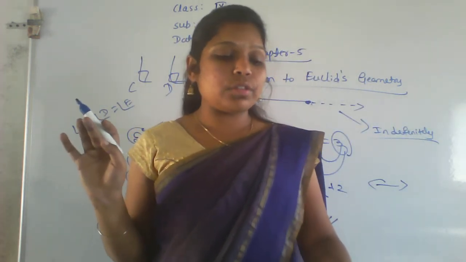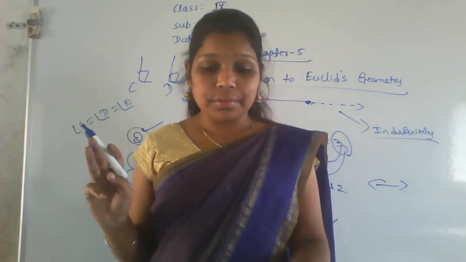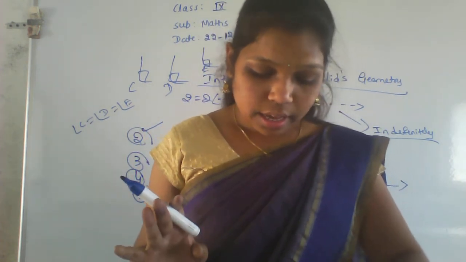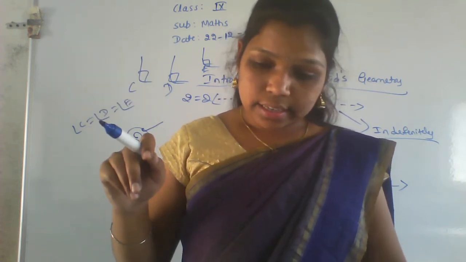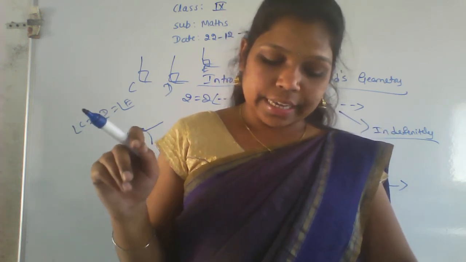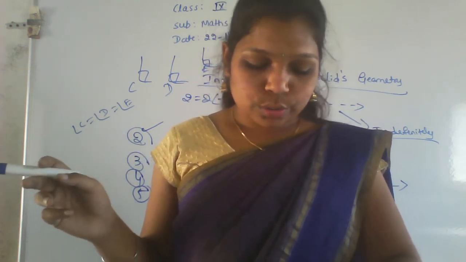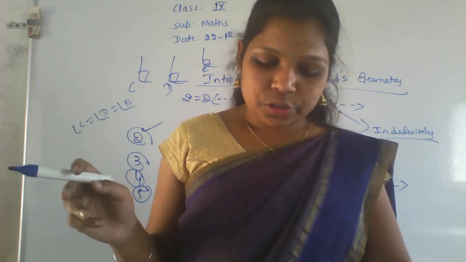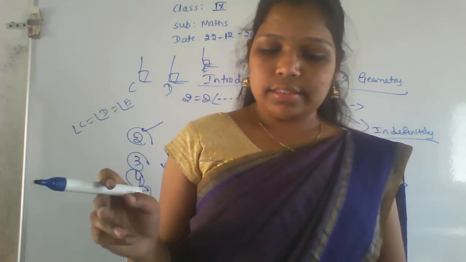Okay. Next, postulate 5. If a straight line falling on two straight lines makes the interior angles on the same side of it taken together less than two right angles, then the two straight lines, if produced indefinitely, meet on that side on which the sum of the angles is less than two right angles. Read the sentence properly, it is lengthy.